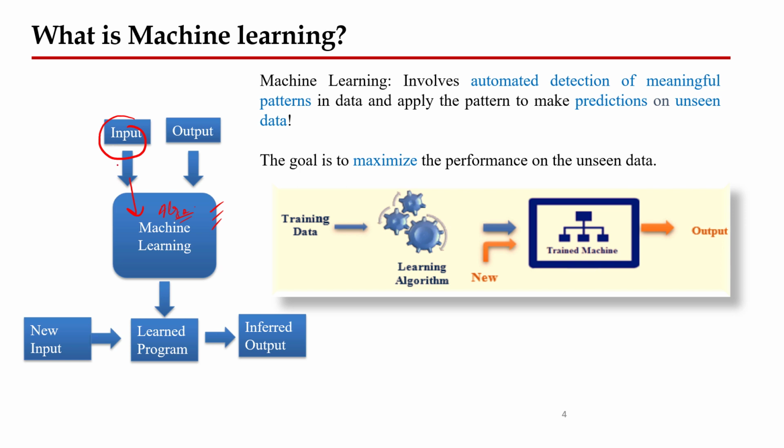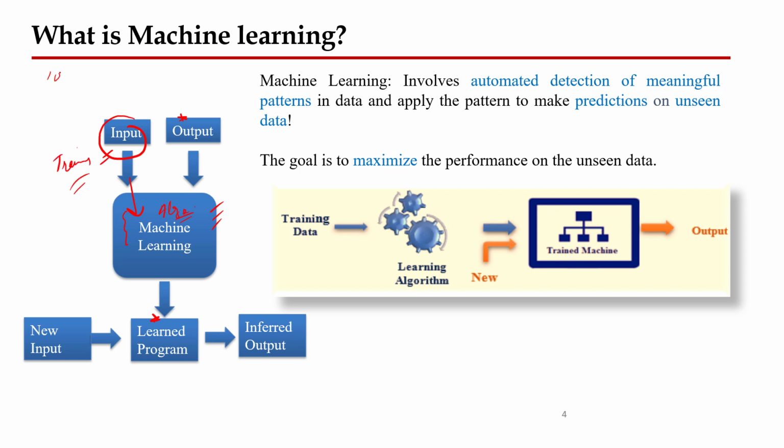Based on that input we are training the algorithm, or you can say we have a learned program, that based on the past data we have built a model, maybe a regression model, maybe a neural network, or whatever it is. Based on that input data we get the output, so we know the output now. This input is called the training data.